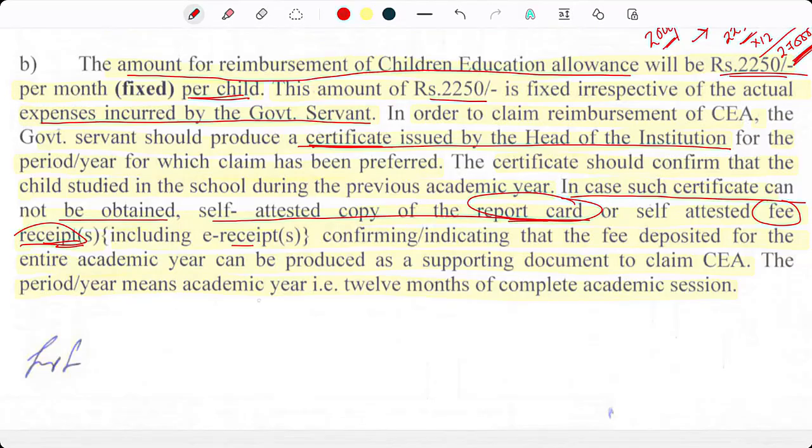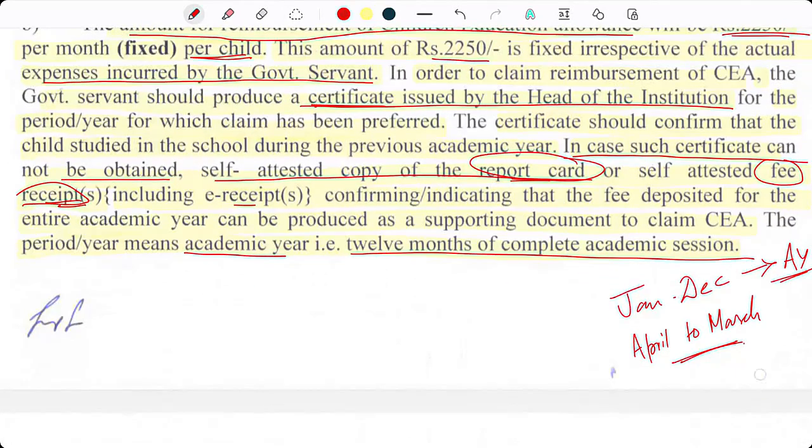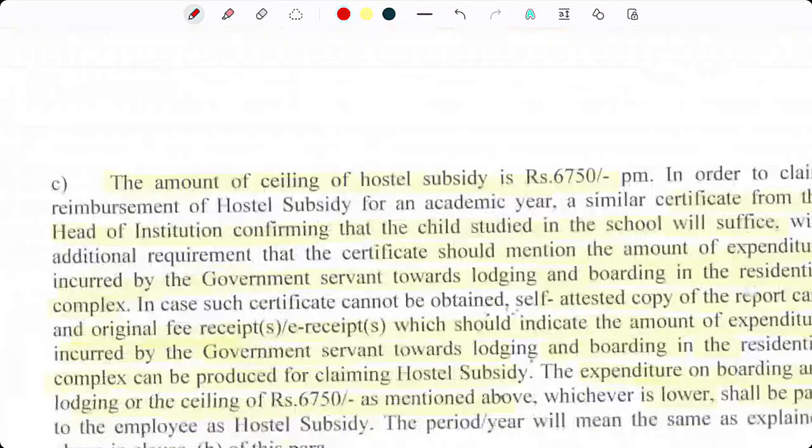The period here means academic year. Okay, so academic year here will be 12 months of complete academic session. That is, if the course is from January to December, then the academic year will be January to December, or in some courses like in CBSE, the academic year is usually April to March, whatever the case may be, depending upon the board.